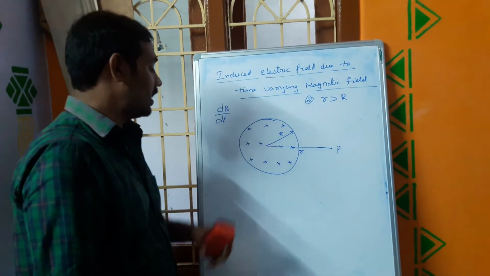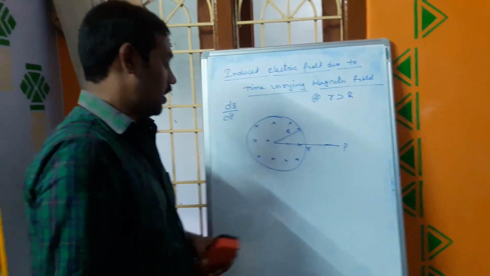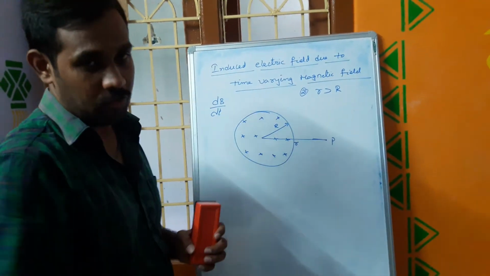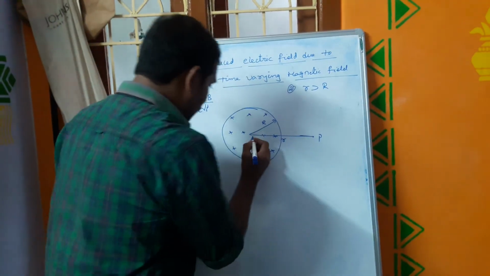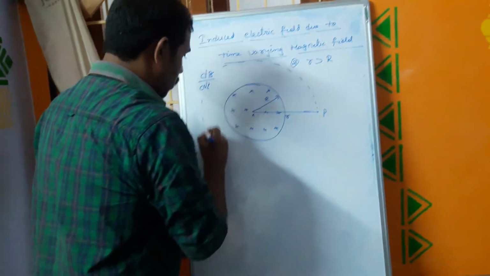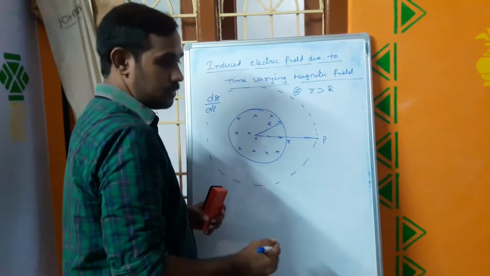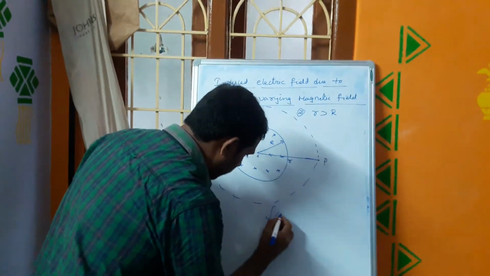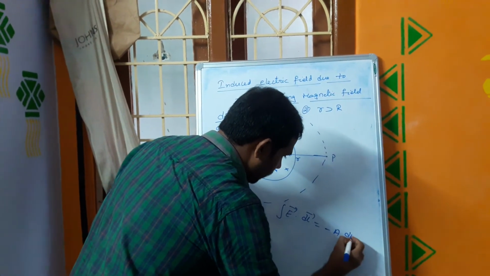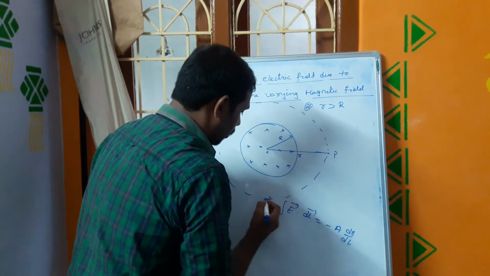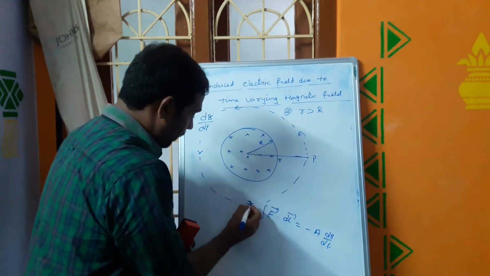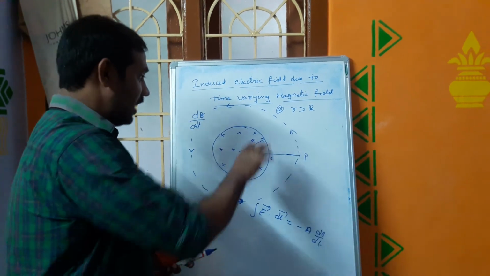Now I want to calculate how this induced electric field will be related to this point P with respect to the center of the time varying magnetic field. Now this is the center. For this again we consider a closed loop of radius small r. Again we know the integral of E dot dl equals minus A dB by dt. Here also the field lines will be closed loops. There will be an anti-clockwise direction because of Lenz's law.